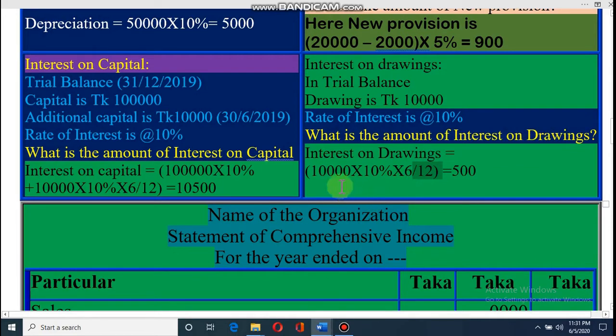Dear student, keep it in your mind. For interest on drawings calculation, you have to apply the average method. That means for 6 months, because no owner will withdraw at the beginning of the year. So that's why for interest on drawings, you have to charge for 6 months.